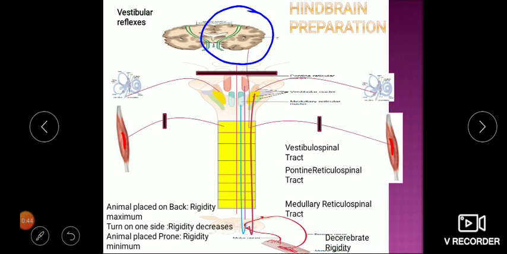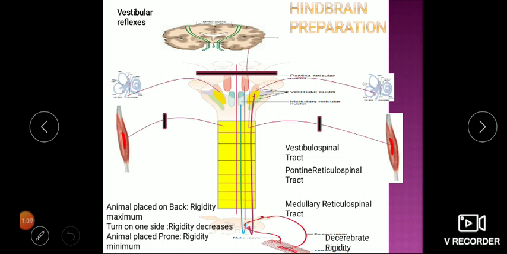So this reflex, due to changing position of the body, which is from the vestibular apparatus, is called a vestibular reflex. Under normal conditions also these influence our tone. When we are lying down on the back, the impulse going from the vestibular apparatus is maximum. When you turn on either side, tone is modified, but due to the effect of cortex, these are not visible.